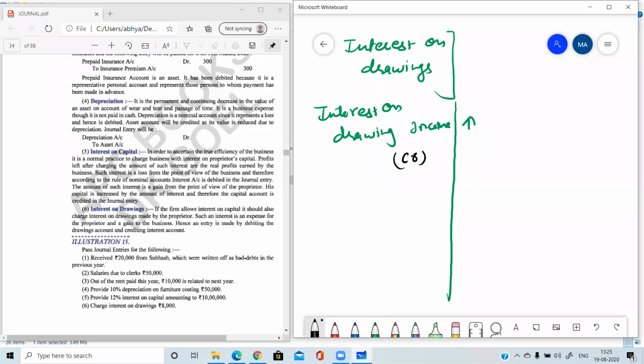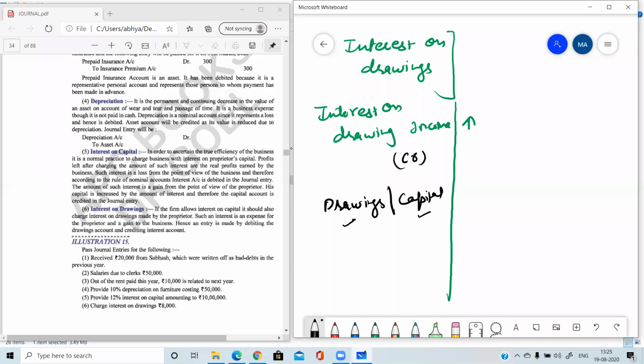The other account may be drawings or capital. Both are correct. Either you can write drawings, because interest on drawing is paid on drawing, so it will ultimately become part of drawing. Or you may write capital. Why? Because the businessman needs to pay to the business. Whatever the businessman is going to receive from the business will be added to the capital, and whatever he is going to pay to the business will be subtracted from the capital.